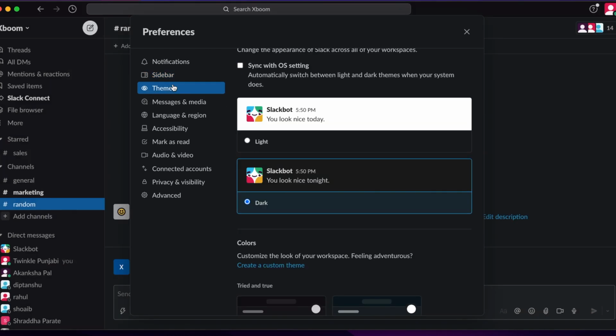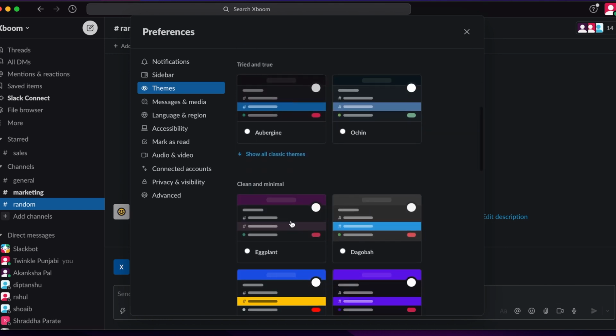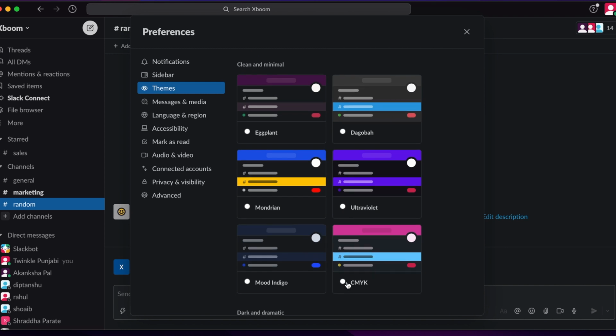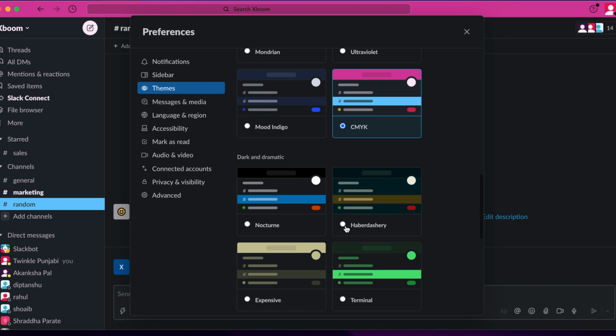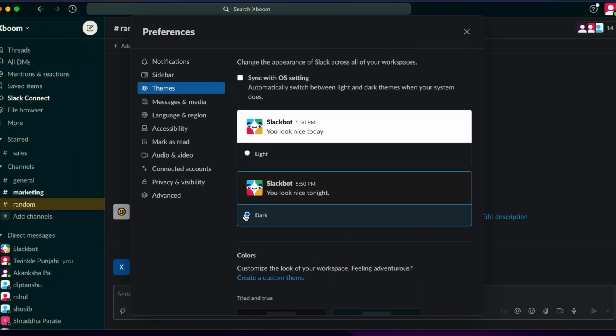Then coming to the themes, you can set any kind of theme you want. Slack has given you a lot of choices and themes to choose from. So you can always pick and choose what you like. These are some of the themes that are available. So do put whatever you do like.